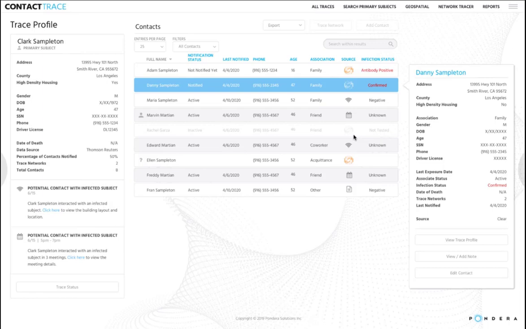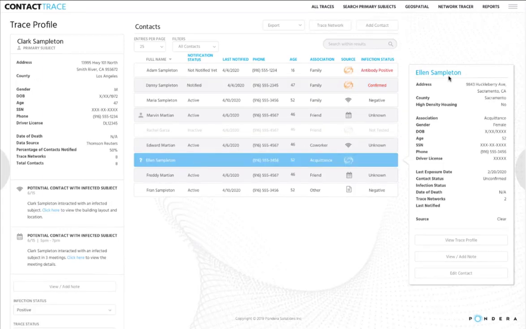Once they connect on campus or on the work site, their location information and that of others who shared close proximity can again be automatically loaded into the trace to help identify individuals that may have had contact with a newly tested positive primary subject.